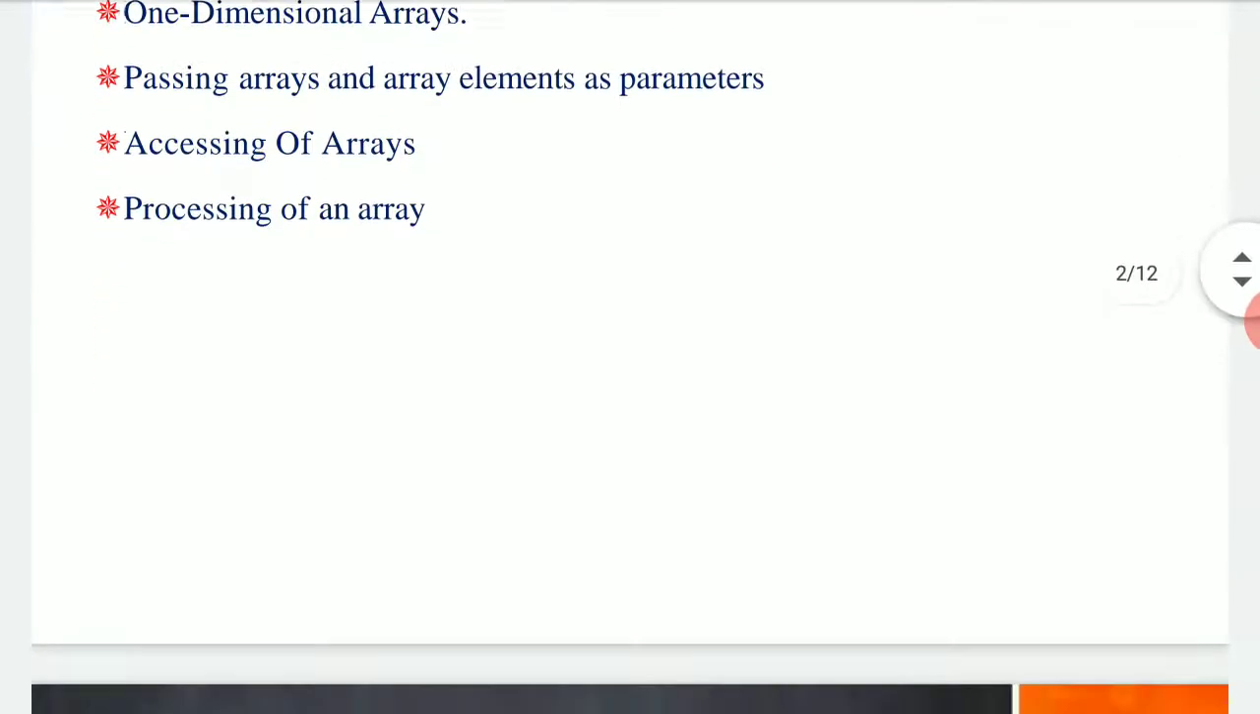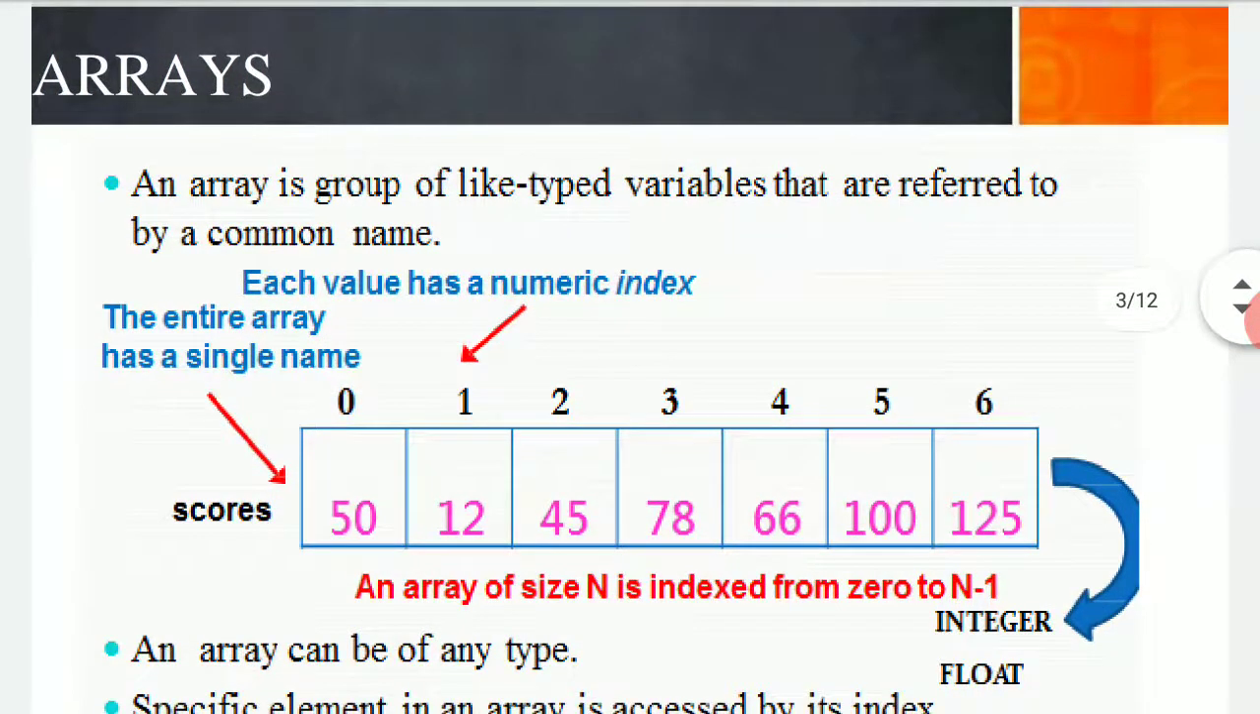Starting with the first point, an array is nothing but a group of like-type variables that are referred to by a common name. Basically, we use an array to store data within it. Sometimes we call an array a homogeneous set of data structures, because when we speak about storing data in sequence, we prefer an array.